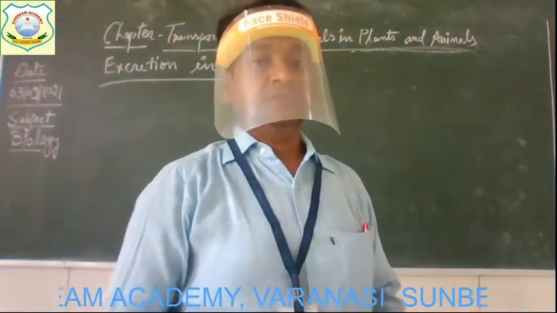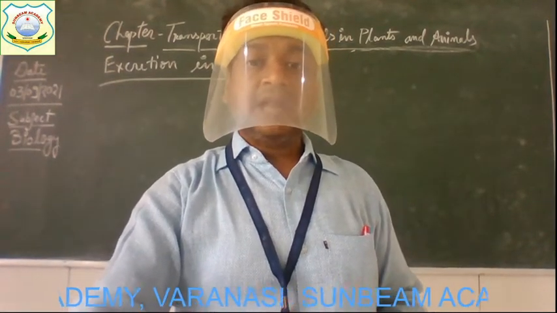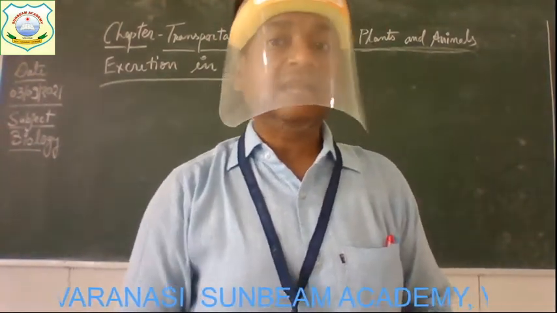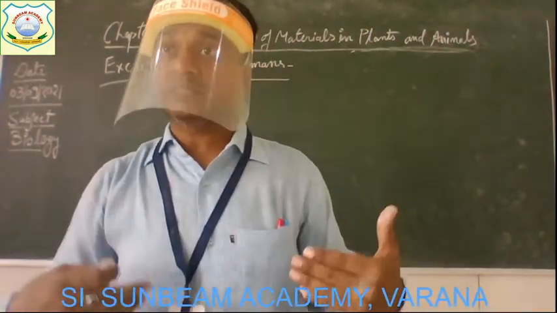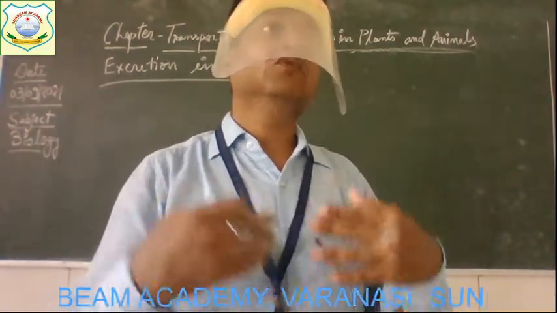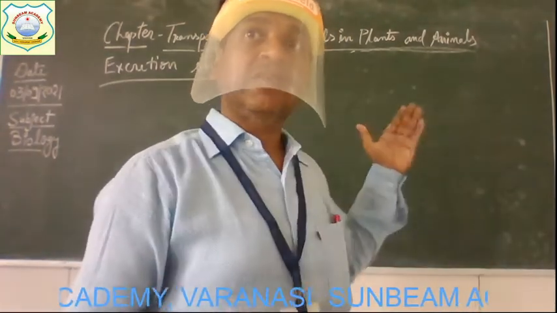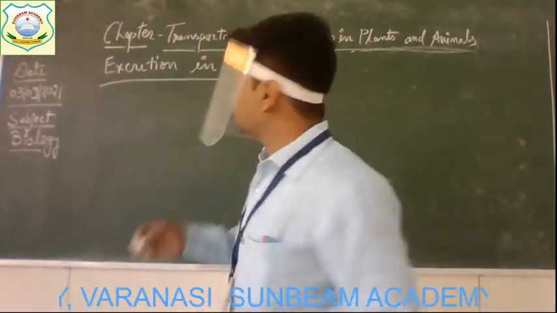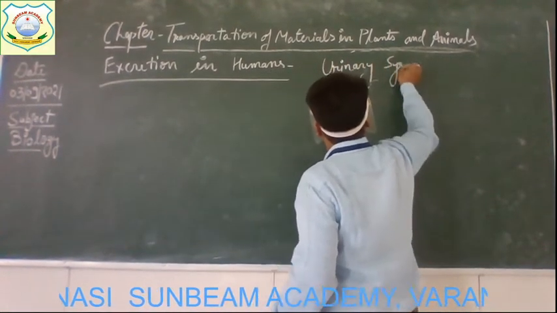Excretion in humans. Children, excretion in humans is carried out mainly by a system of our body, and the name of that system is the urinary system. Like for digestion of food, we have a system in the body known as the digestive system. Just like that, for removal of waste from the body by the process of excretion, we have another system in the body, and the name of that system is the urinary system.